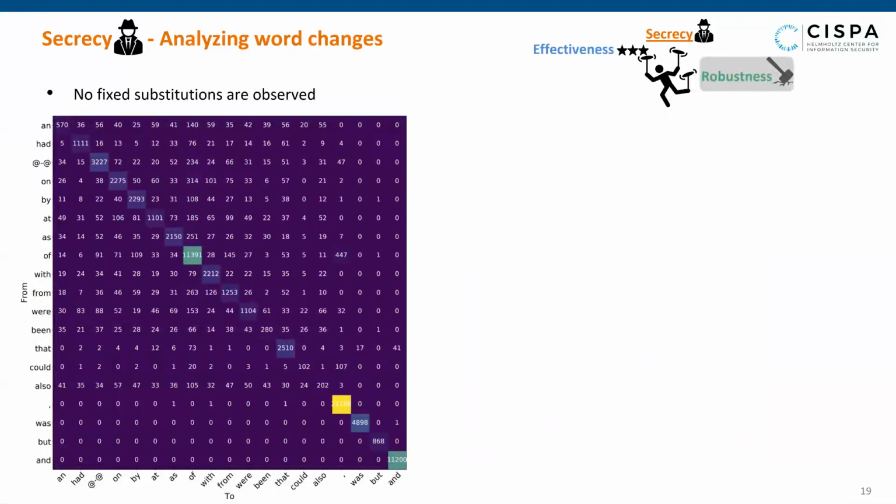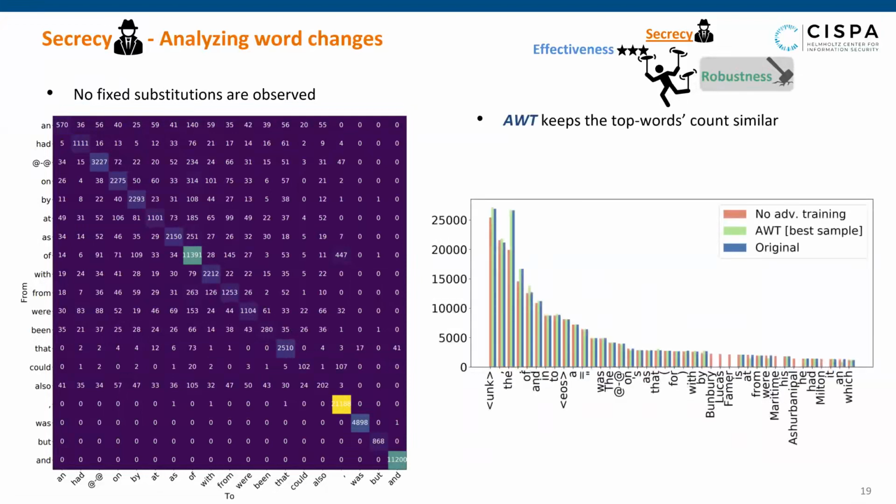We then evaluate the occurrence counts of the most likely words. Compared to non-watermarked text, our model keeps the count of these top words comparable. This is in contrast with the no discriminator model that can cause clear statistical artifacts.